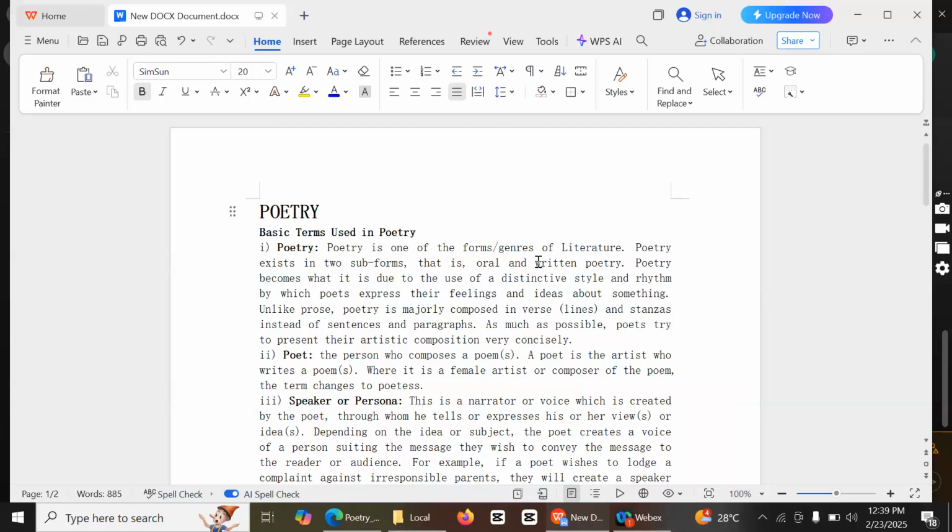So poetry is among those three genres. And poetry exists in two forms: oral and written. So there is oral poetry and written poetry.